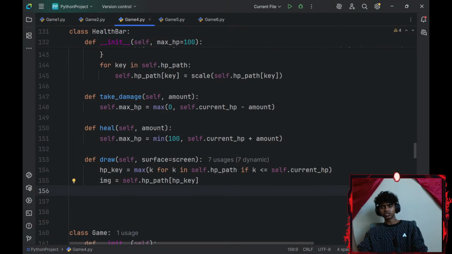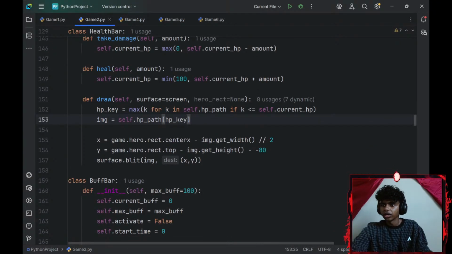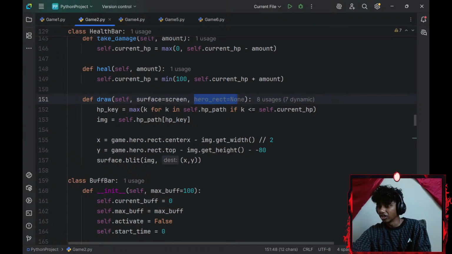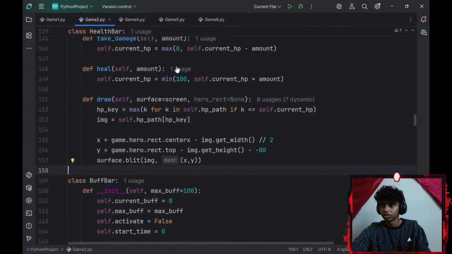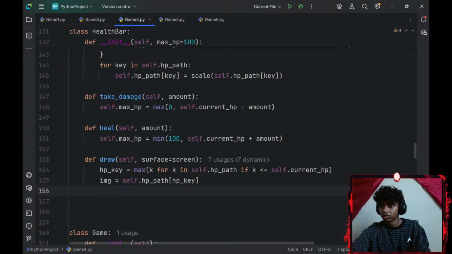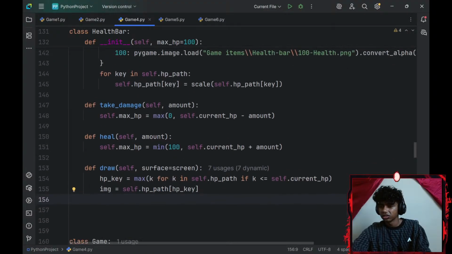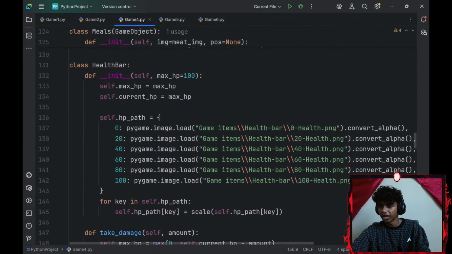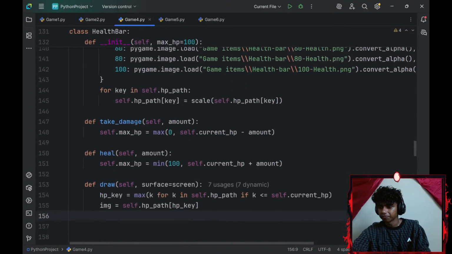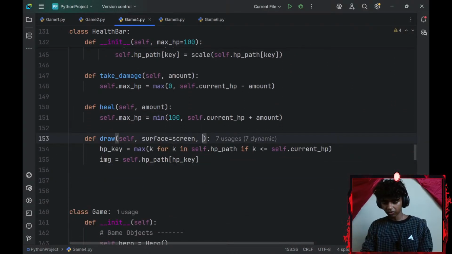Now I'll have to add the positions for it. I forgot what I needed for positions. Let me check the reference. Okay, I'll add a hero_rect keyword argument, which is going to be set to none. Let me go ahead and add hero_rect.